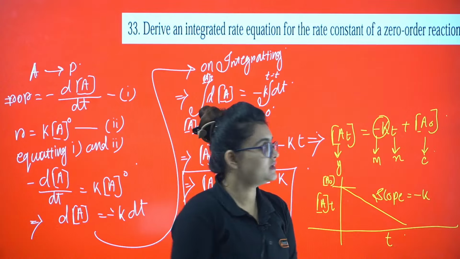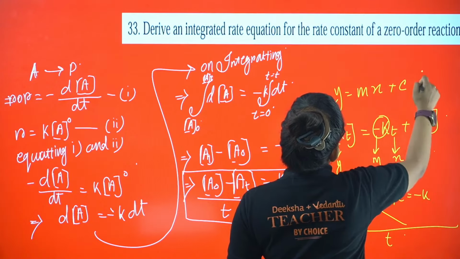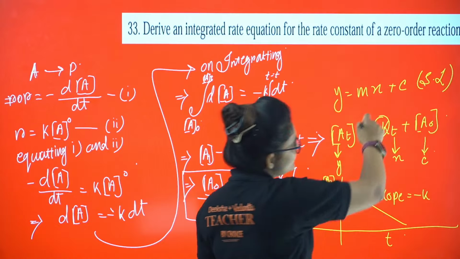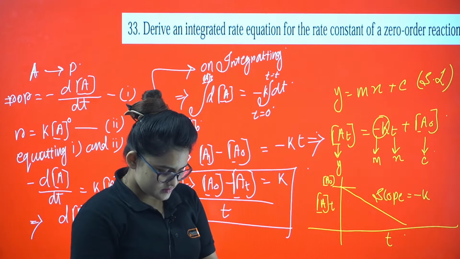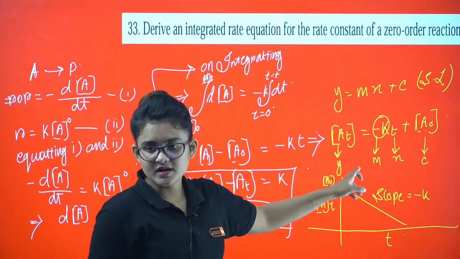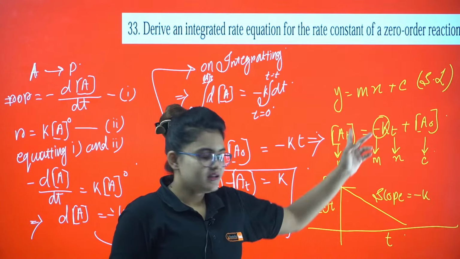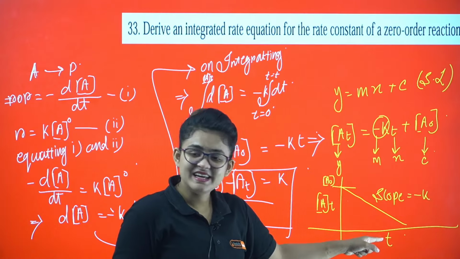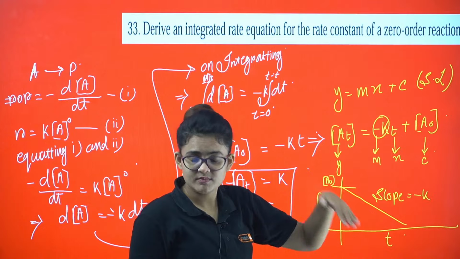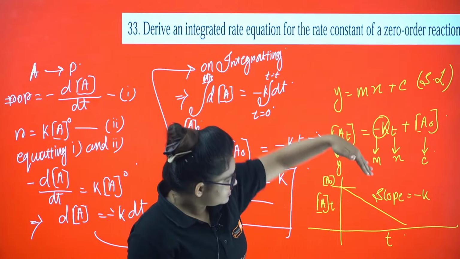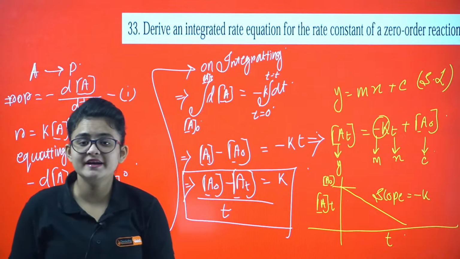It looks like that. If it resembles this equation y equals mx plus c, then we can say it is a straight line. It resembles this equation, right? So that's the reason I can take this. Now if I want to plot this, At will be on the y-axis. On the x-axis, I will have t. As the slope is negative, the graph will go towards the negative zone, I mean towards below, right? So the straight line is going below with the intercept A0. Intercept means where it touches the y-axis.